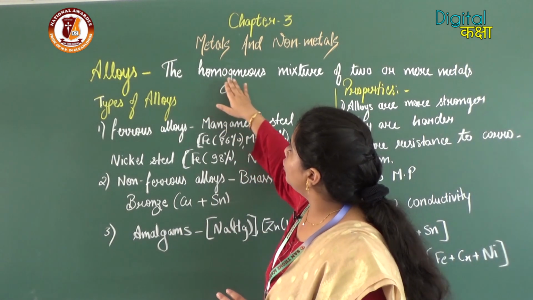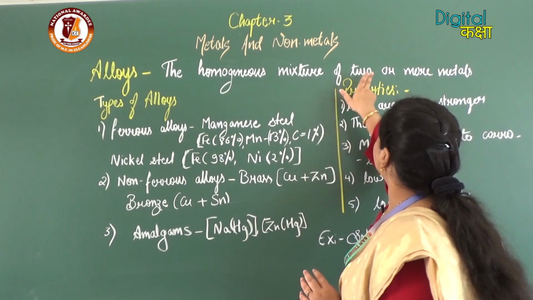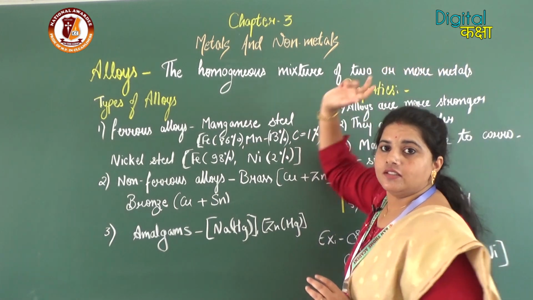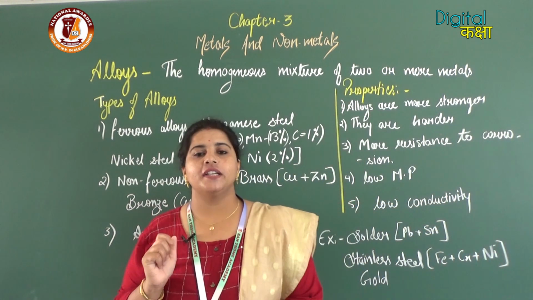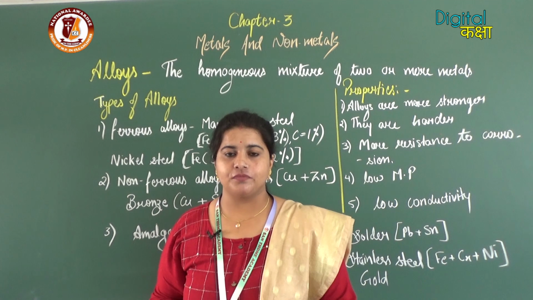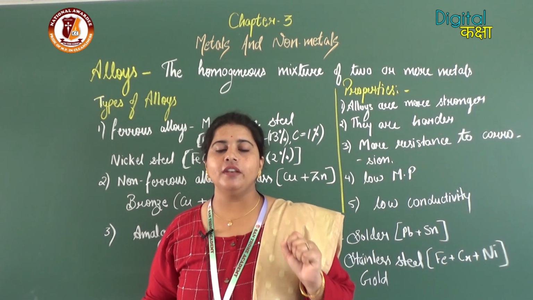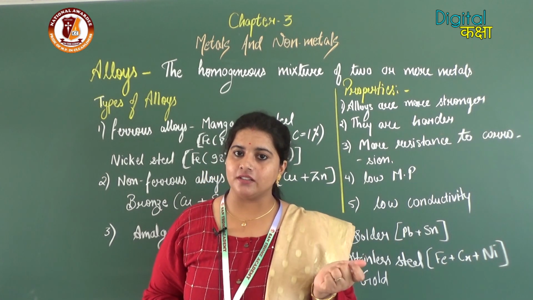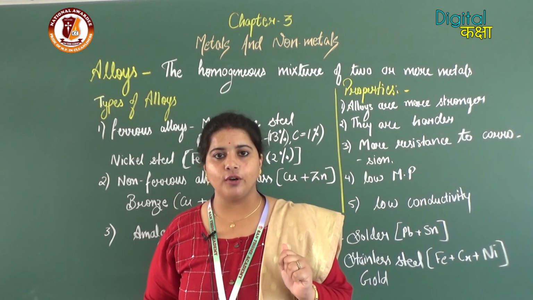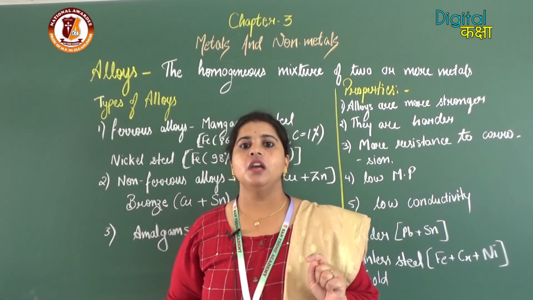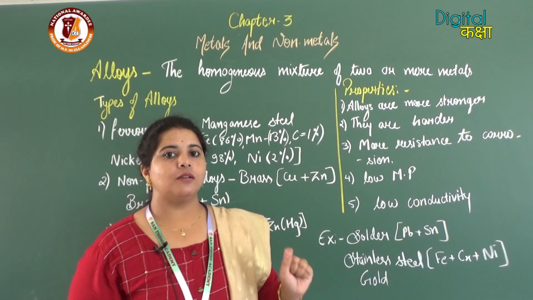So alloys are homogeneous mixtures of two or more metals. Now how are the two or more metals mixed? As I have told, when we have to mix two or more metals, the metals are in solid form. So to mix them, we first need to heat the metal.